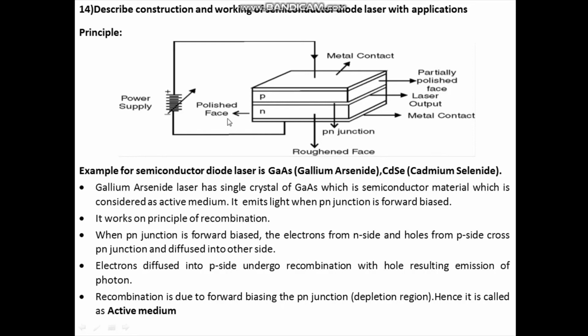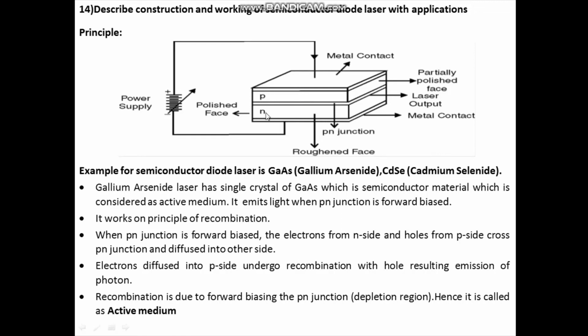Now here in the semiconductor diode laser, the PN junction is forward biased. Means, as shown in the diagram, the P side is connected to the positive of the supply and the N side is connected to the negative of the supply. When the PN junction is forward biased, it emits light or laser which comes from the edge of the PN junction. This gallium arsenide semiconductor diode laser works on the principle of recombination.